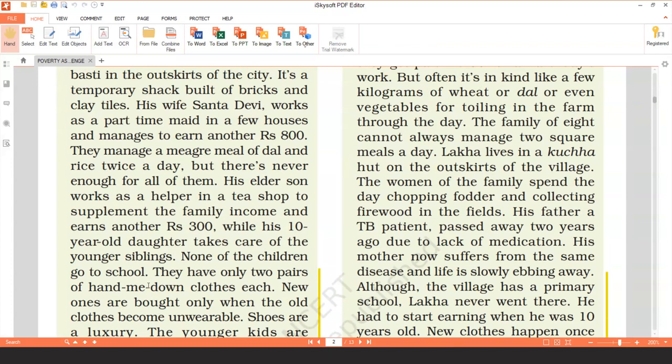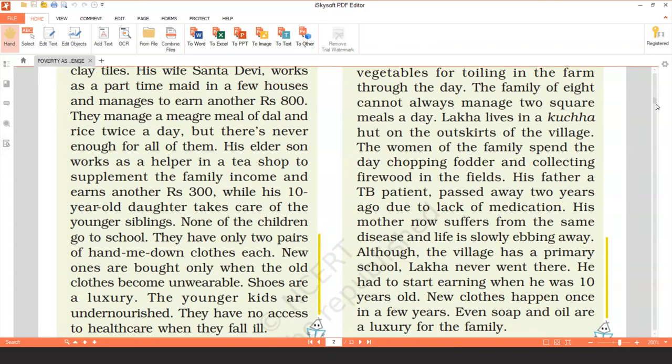They have only two pairs of hand-me-down clothes each. One they wear and one they wash. New ones are bought only when the old ones become completely unwearable, completely torn. That too not from big malls, but from some small shops. Shoes are a luxury, so they don't wear any shoes at all.